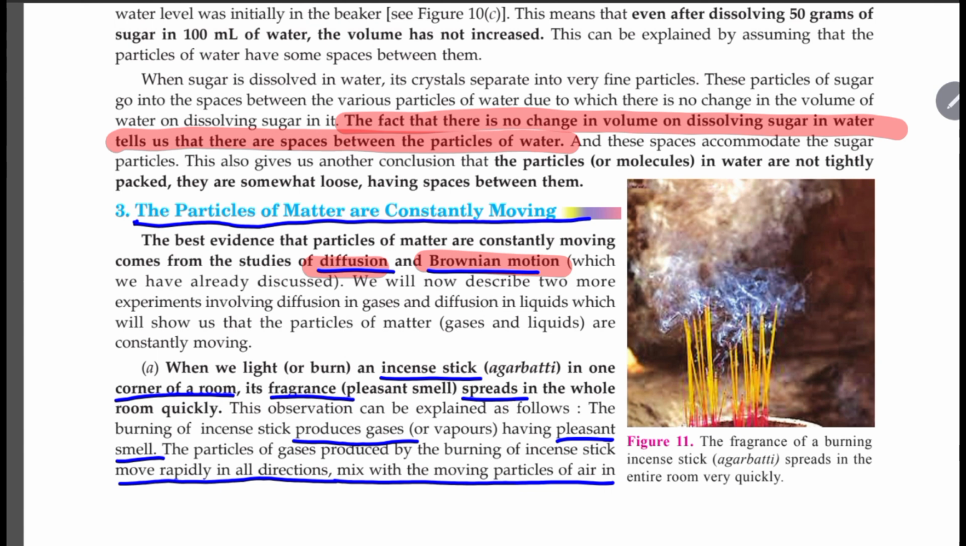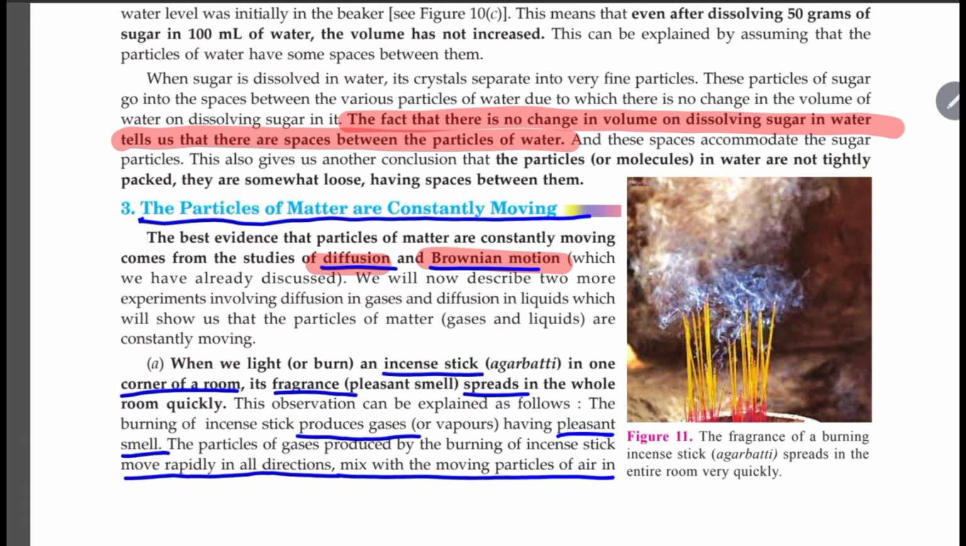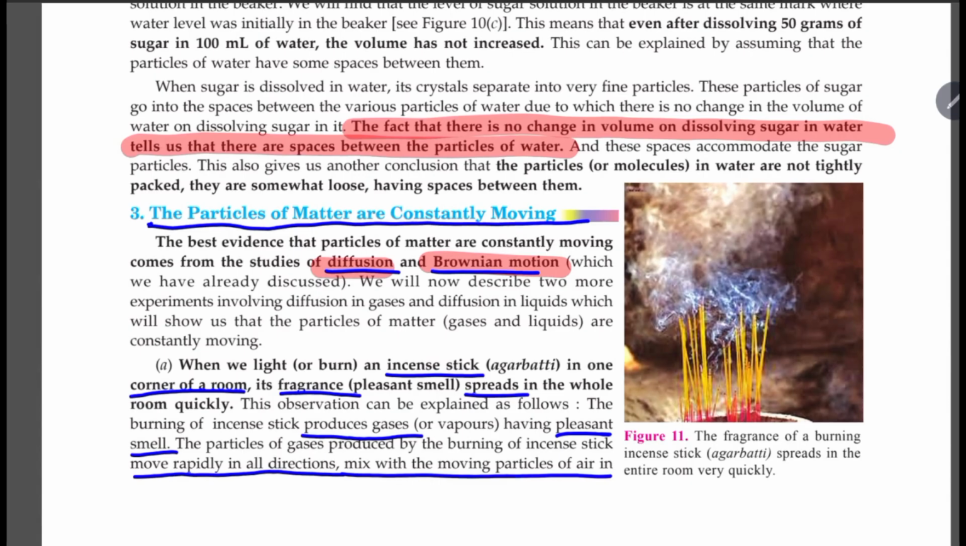If you have used room freshener, you just give it a spray. After some time, you will see that the entire room has a fresh smell. Why? You have just sprayed it maybe on your curtains, maybe on any corner of the room. Then why does the entire room get the smell? Because of the process of diffusion.